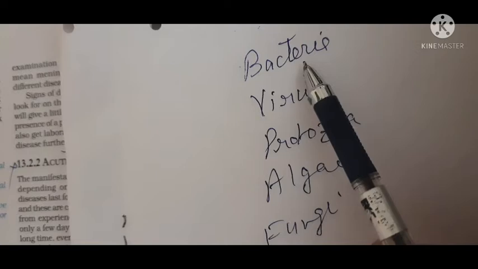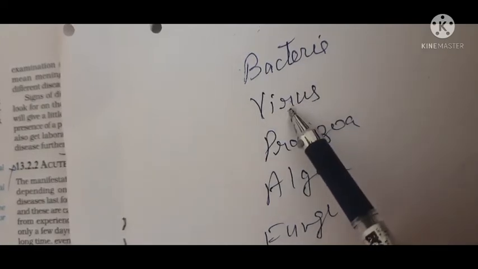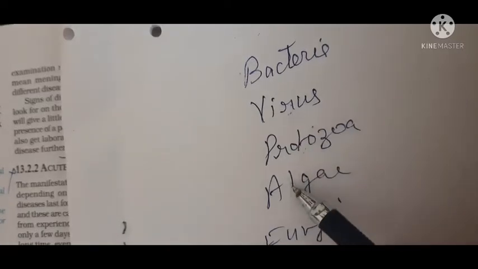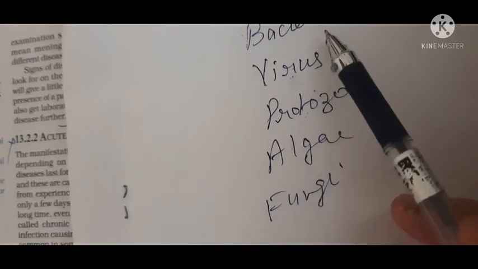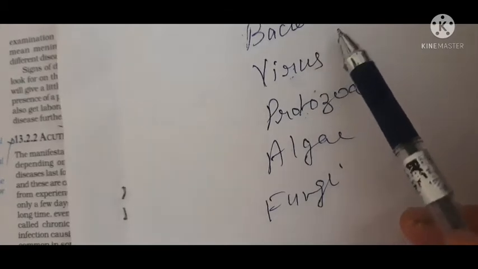Now all the bacteria will have some common characteristics, all the viruses will have some common characteristics, and the same with the protozoa, algae and the fungi, but the characteristics of bacteria and viruses are not similar. I hope you have understood.